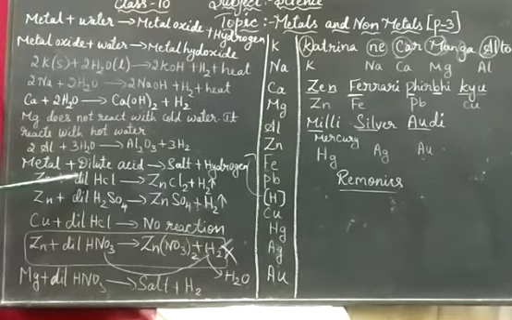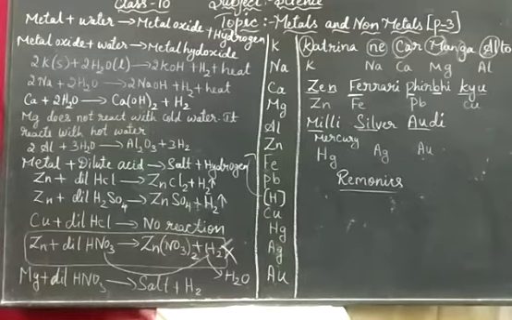Zinc is a metal. When you react it with HCl, that is the acid, it gives you zinc chloride plus hydrogen. Similarly, if it is H2SO4, sulfuric acid, zinc plus H2SO4 again gives you zinc sulfate plus hydrogen. Hydrogen gas is not evolved when a metal reacts with nitric acid. It is because HNO3 is a strong oxidizing agent.